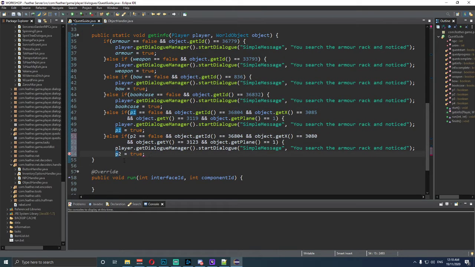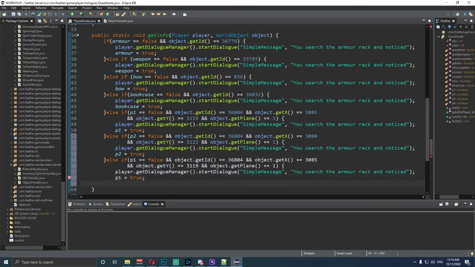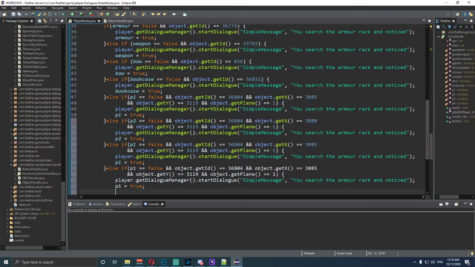Okay, now that we've got P1 and P2 there, we can actually press enter here, put another opening bracket, and do that again, enter in an opening bracket, again, enter in an opening bracket. The reason for me doing that is now that we've got P1, P2, P3, P4, just change these to P3 and P4. So they're all in order. Now we can change these numbers and then start working on the dialogue. It just makes things a bit quicker.